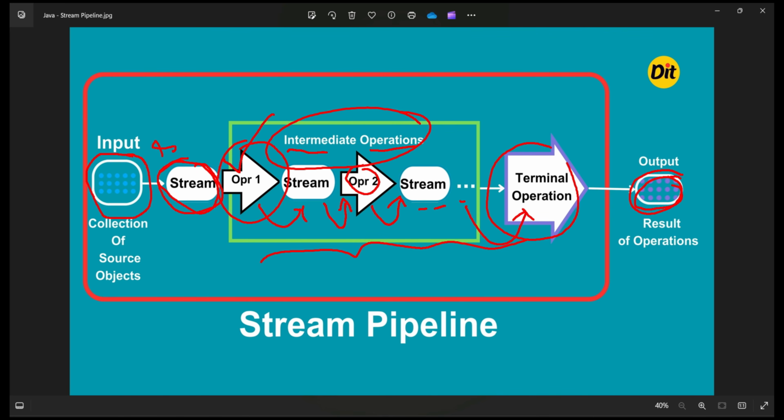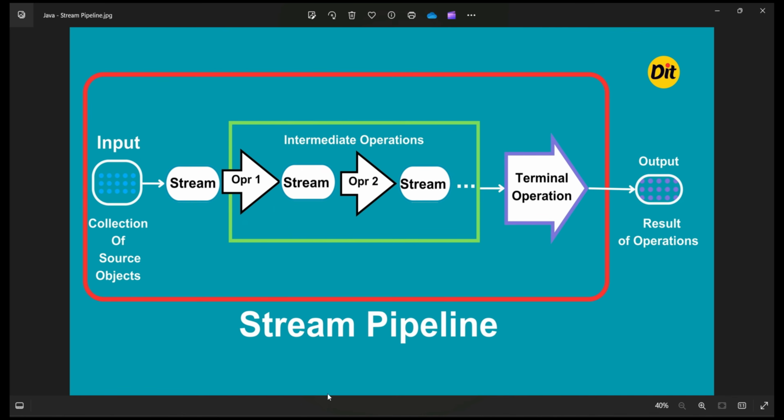So this overall chain is called a stream pipeline. So what is a stream pipeline? When you make a sequence of intermediate operations on the same stream object, and then make one more terminal operation on the same stream, the entire sequence is called a stream pipeline. So a stream pipeline is nothing but the combination of intermediate operation methods on the stream object as well as a terminal operation. This entire chain is called a stream pipeline.